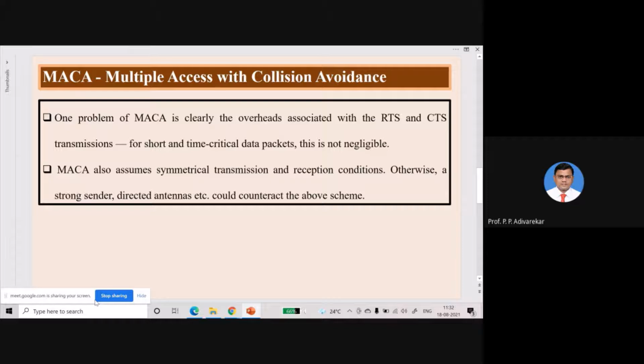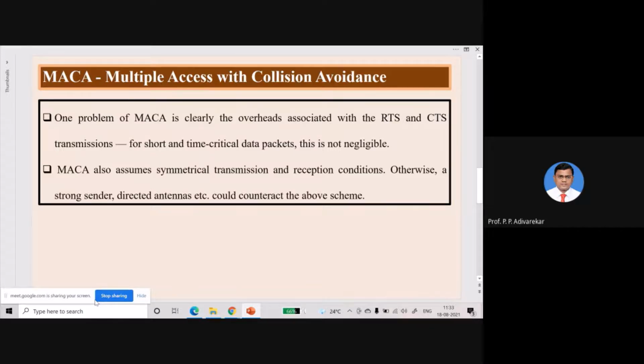Because the handshaking process requires a certain time to conclude, and if you are transmitting video, which is time-critical data, then this overhead is not negligible. You can observe delays in the video reception. MACA also assumes symmetrical transmission and reception conditions, so whatever conditions the transmitter has, the same atmospheric and infrastructural conditions are available at the receiver. Here, congestion control may be observed, but flow control may not be obtained using MACA.